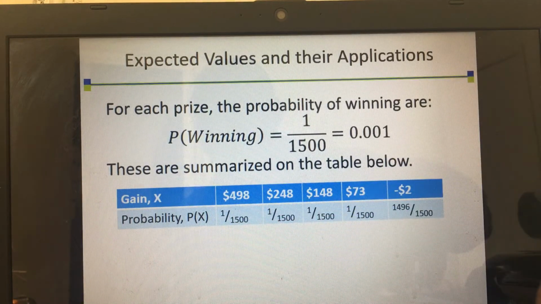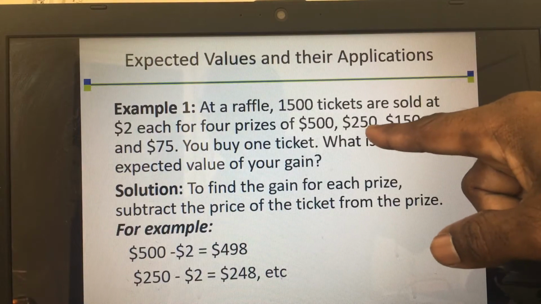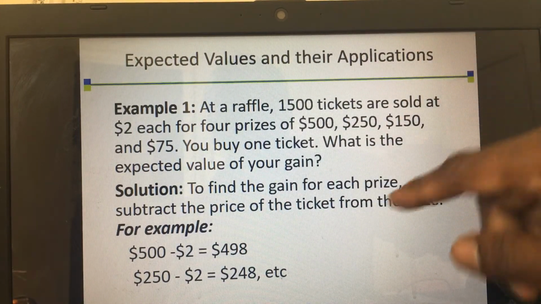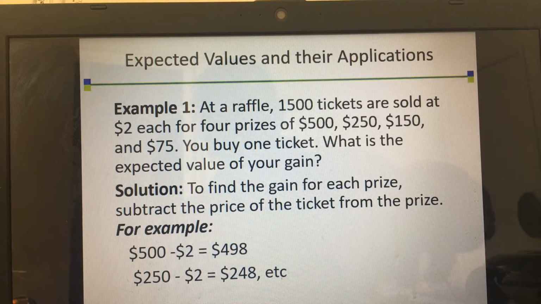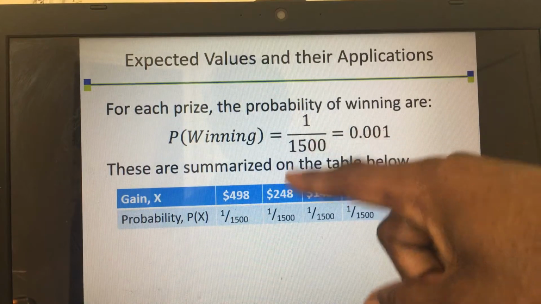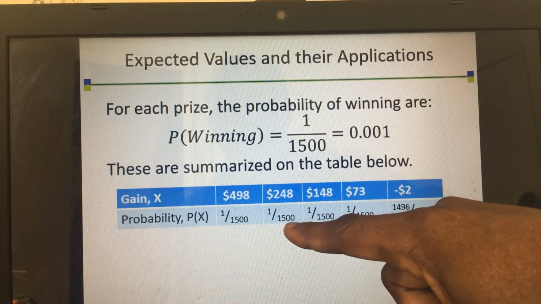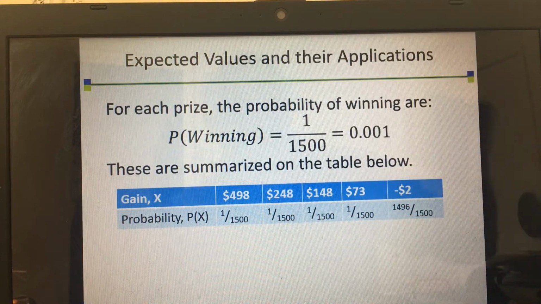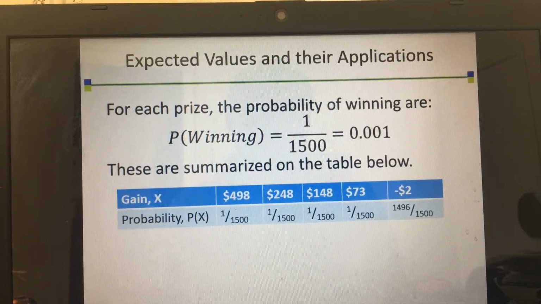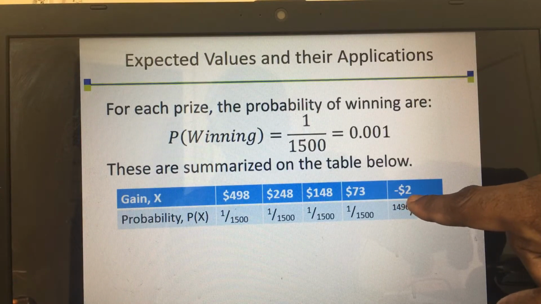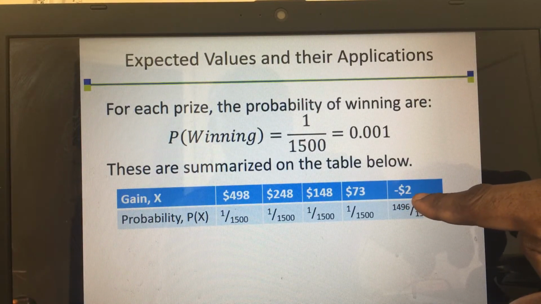For the person that won $250, the net win after you subtract the $2 price is $248. You can see it right here, and the probability is again 1 over 1,500. So you follow it for all the 4 prizes. Now, in most cases, you lose. That means we use negative $2 to represent the loss if you didn't win.